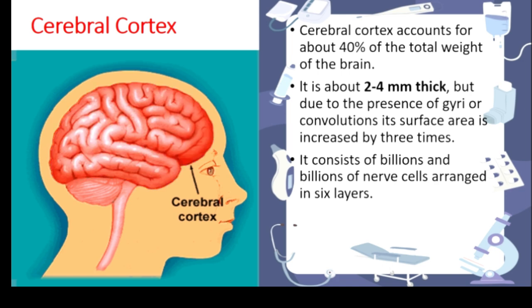In this you can see small structures and fractures, right. So this total thickness you can see, that is 2 to 4 millimeter. This is due to the presence of gyri in it. So it is 3 to 4 times bigger than its surface area. And it consists of billions of nerve cells, so that it can store more memories.